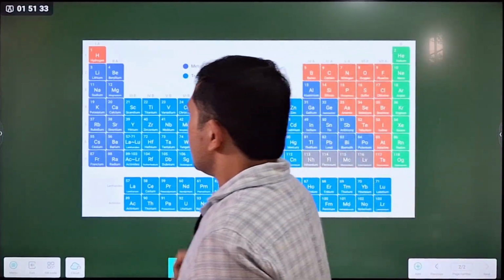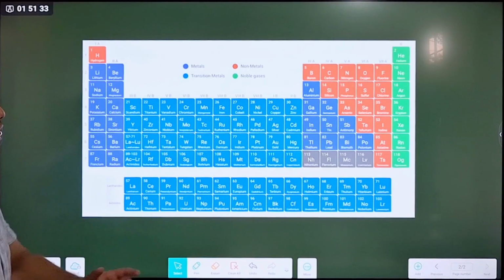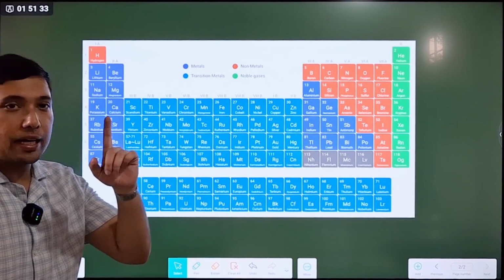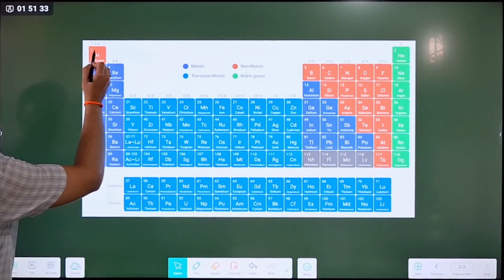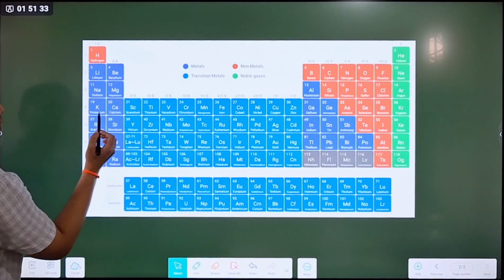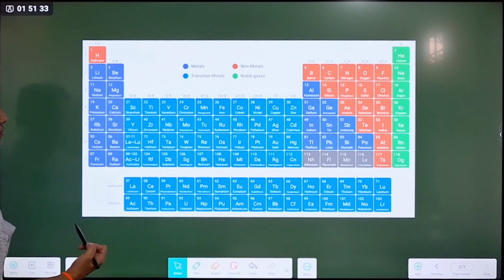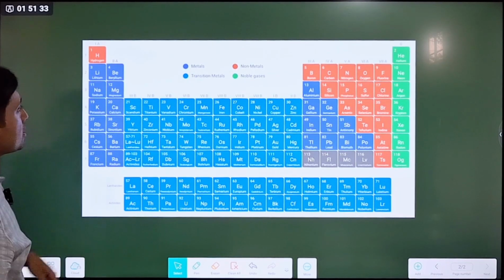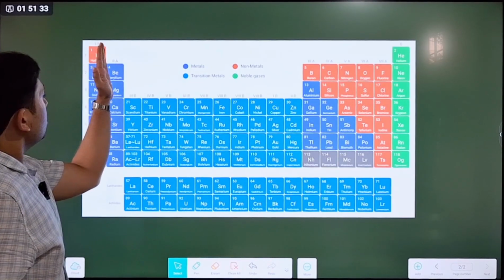As you can see in this modern periodic table, we see groups of elements. Groups are the vertical columns: hydrogen, lithium, sodium, potassium, rubidium, cesium, francium is group 1. All these vertical columns are the groups.